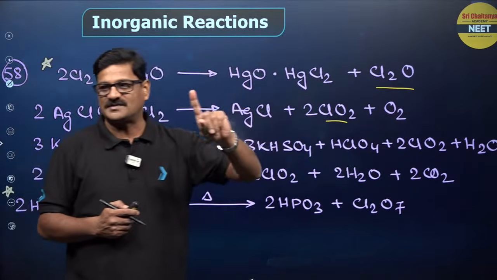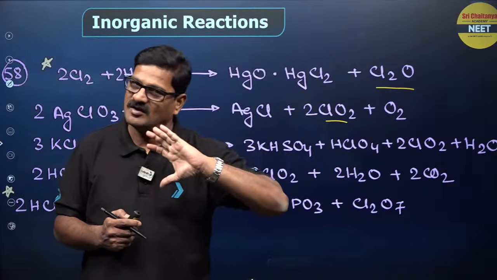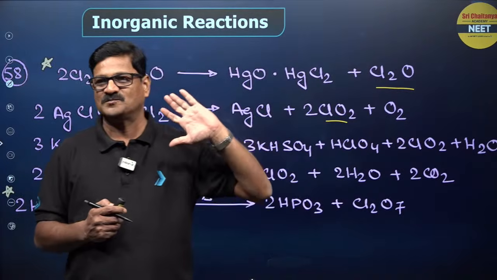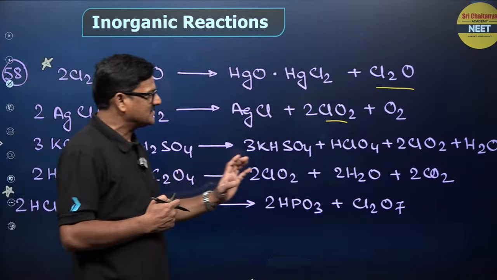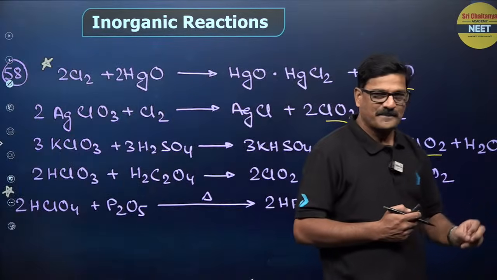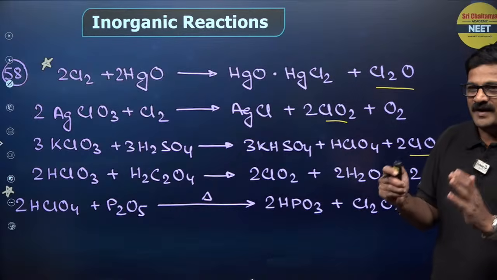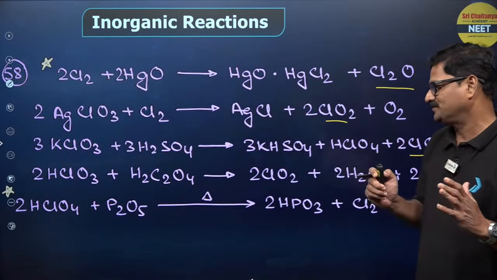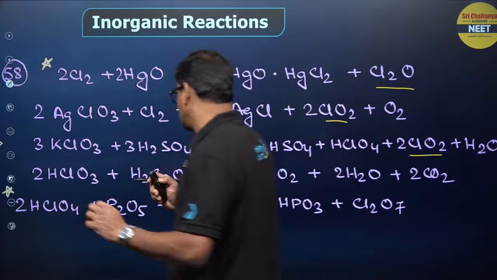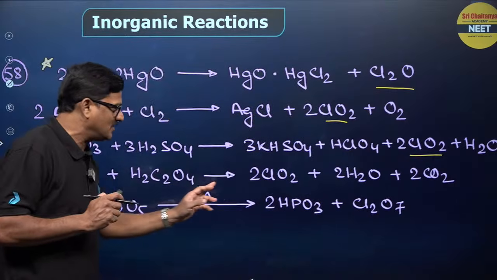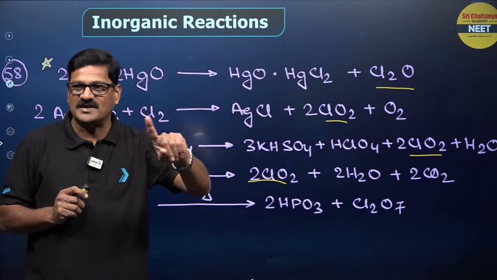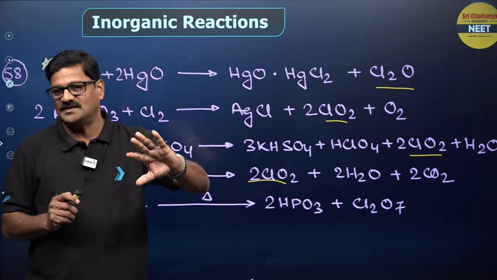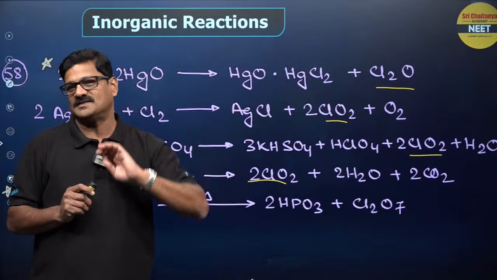All chlorine oxides are superoxidizing agents, all are explosive in nature. KClO3 plus H2SO4 gives rise to ClO2. HClO3 plus H2C2O4 gives rise to ClO2. So Cl2O and ClO2. Actually, Cl2O is a generally used oxidizing agent.